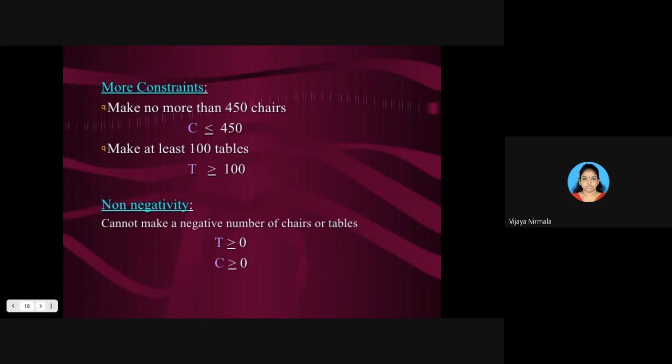Will there be minus 100 tables or minus 450 chairs? Whatever chairs you prepare, it is more than 0. Am I right? So what are the non-negative constraints that you have to write? Whatever things you have decided, that you have framed.